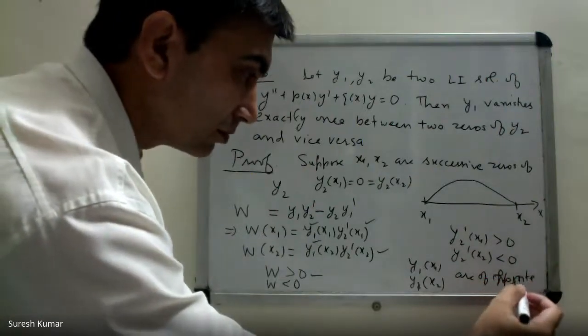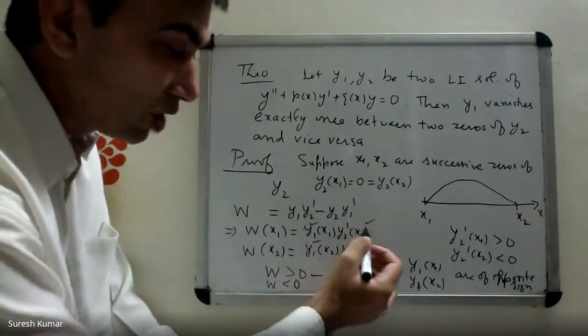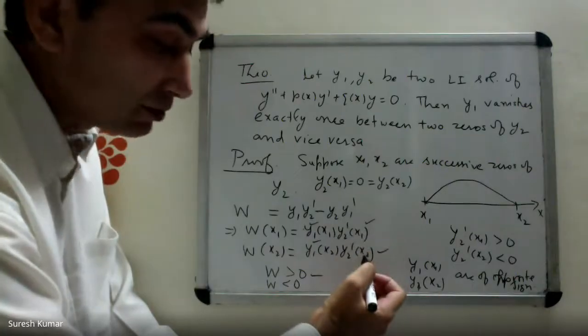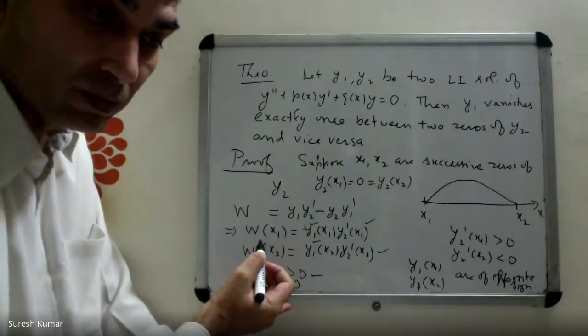Is it right? Yes, sir. How can we say the Wronskian is greater than 0 or less than 0 always? No, I'm saying that you have already shown that these two are of opposite sign, correct? But the Wronskian is of the same sign always.